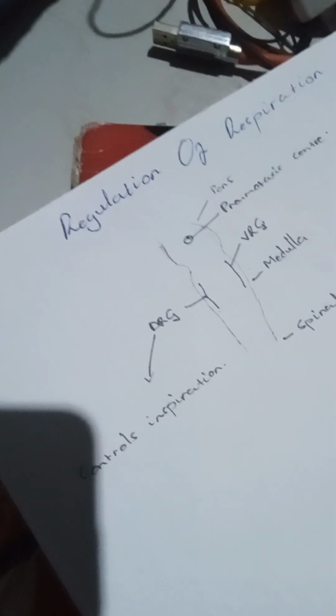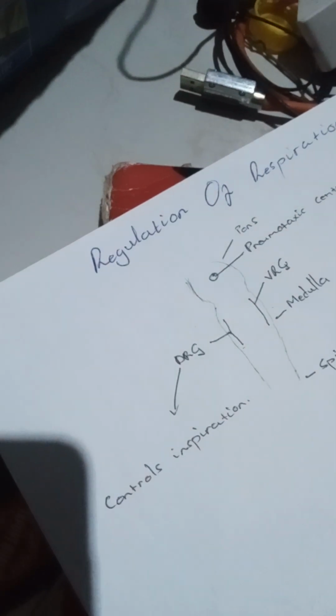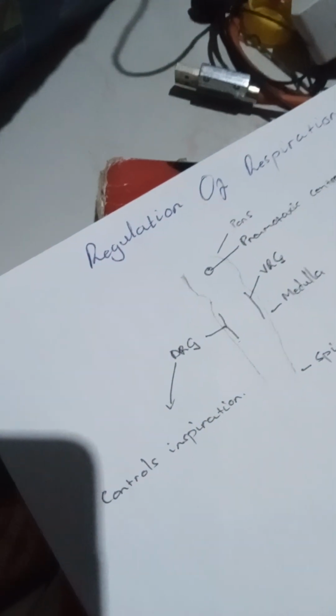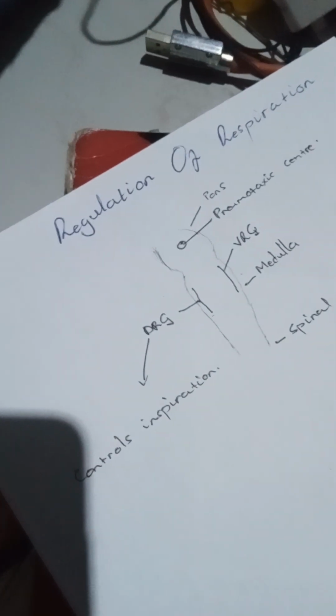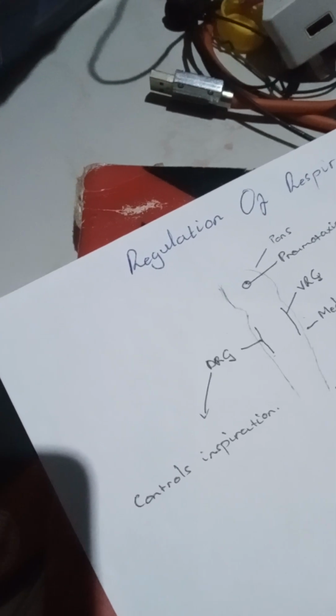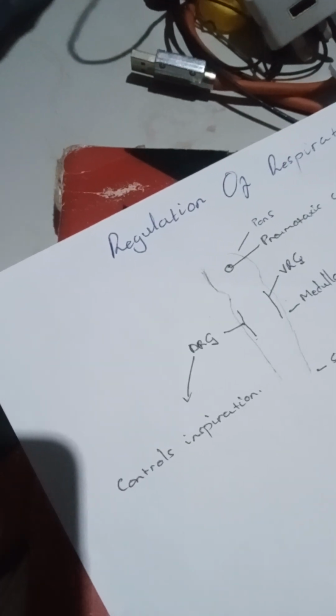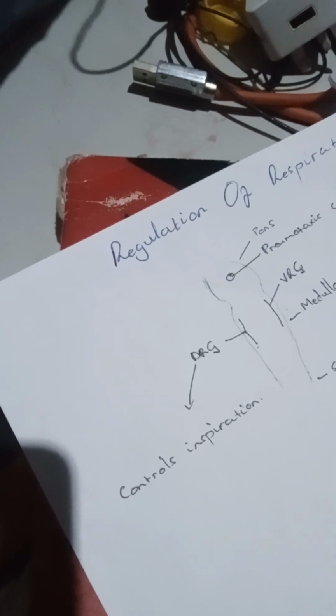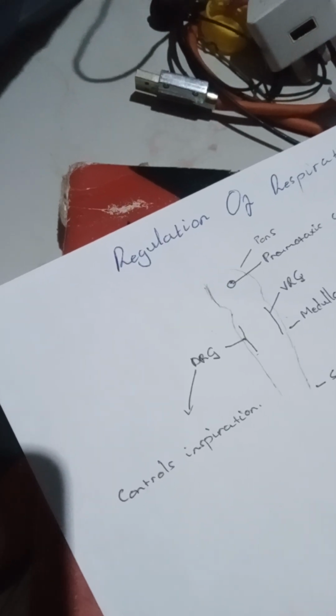How? Where does that control of inspiration come from? It comes from the glossopharyngeal nerves. Those nerves transmit impulses from the carotid bodies. So the carotid bodies help to control respiration.